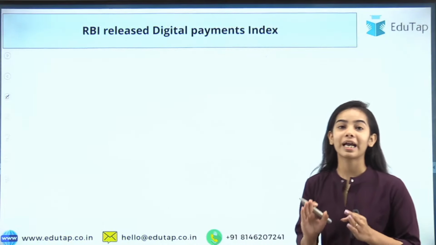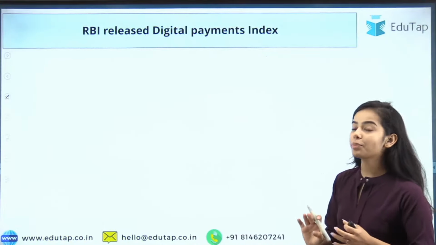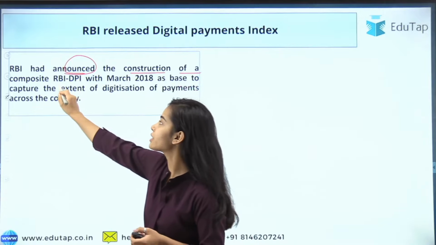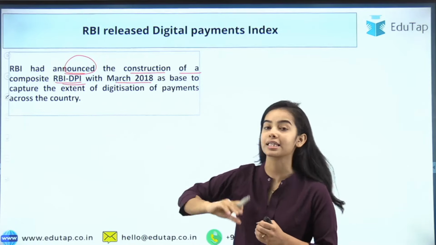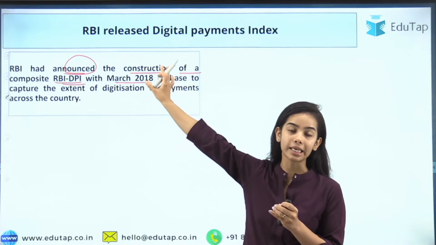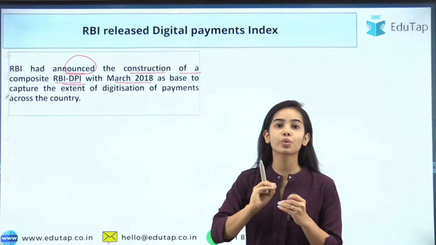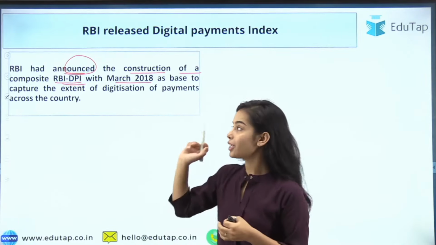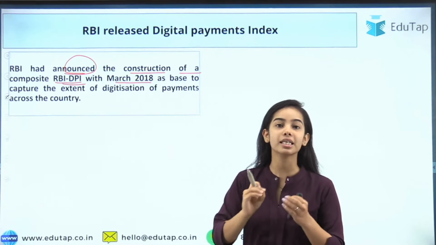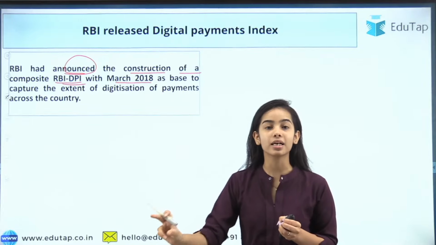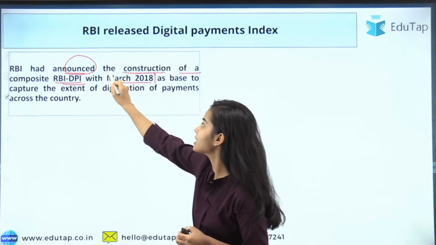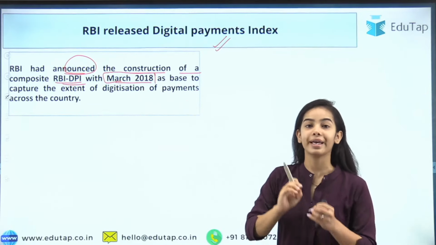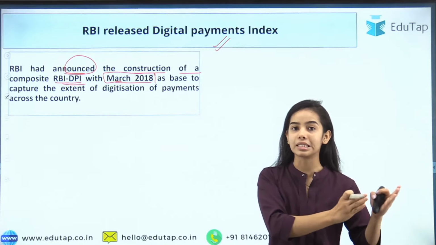So now starting with the RBI has released the Digital Payments Index. The Digital Payment Index is constructed. RBI had announced the construction of a composite RBI Digital Payment Index with March 2018 as the base year. An index usually has a base year so that other years can be compared with it. Conventionally, the base year in an index is taken as 100. So the value of March 2018 is taken as 100, and all the other years are compared with the base year.